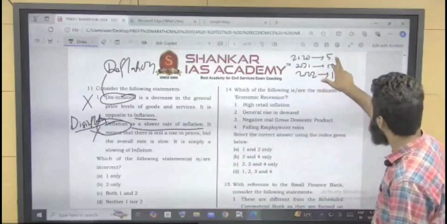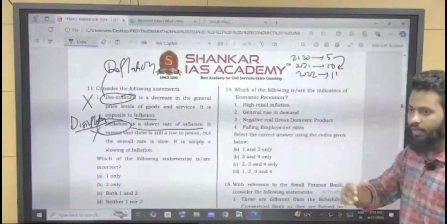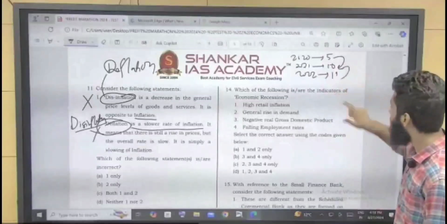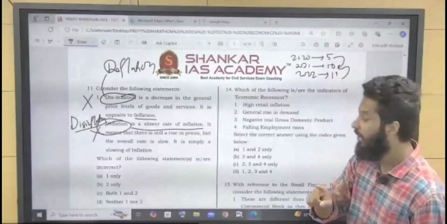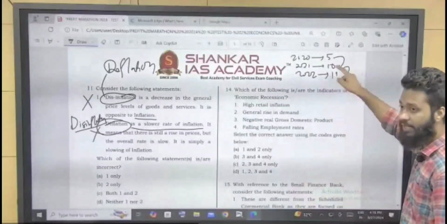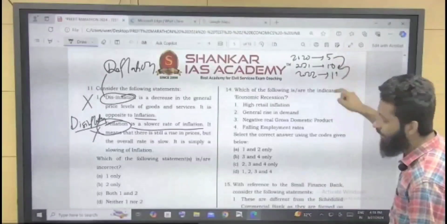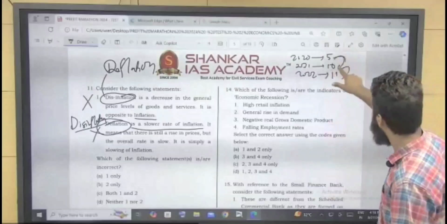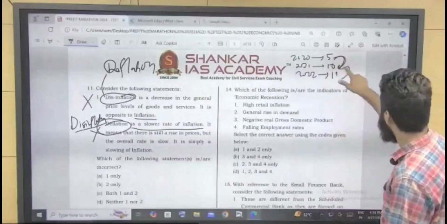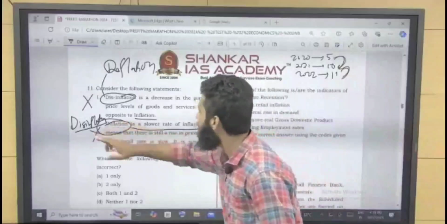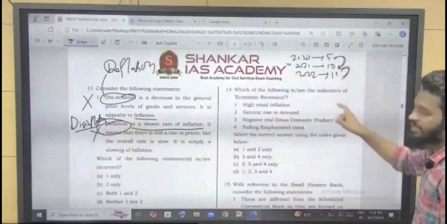So here, the increase in the cost was 100%. Here it is 10%, but it is still increasing. From 5 to 10 it has increased, and from 10 to 11 it is also increasing. But here the rate was 100%, and here the rate is 10%. This is disinflation.